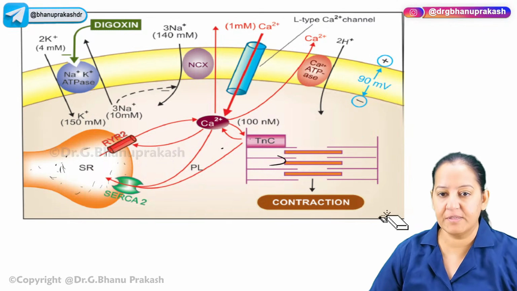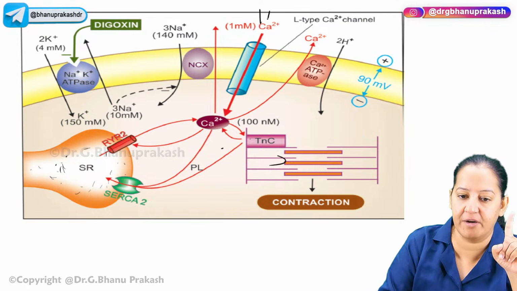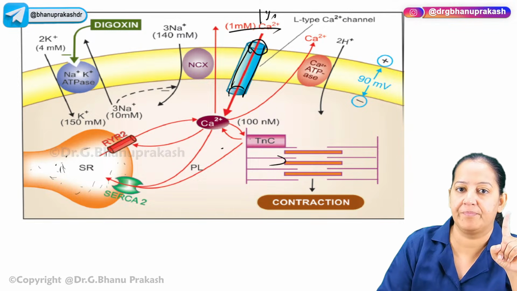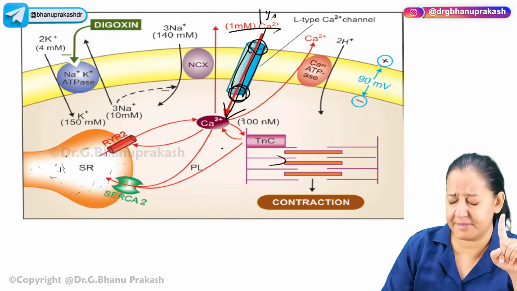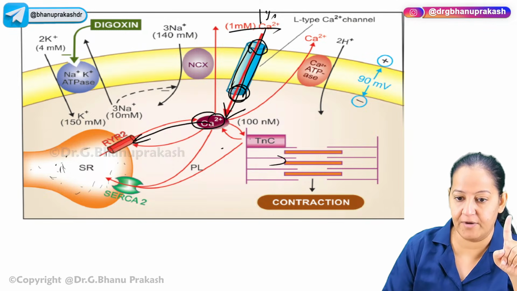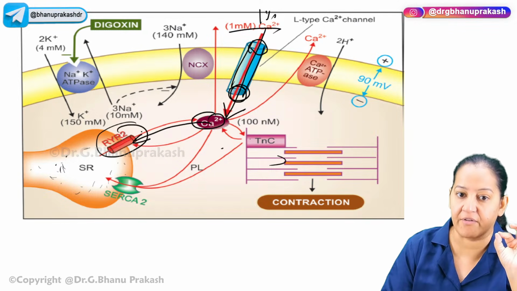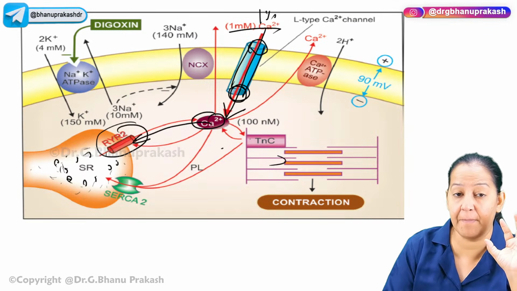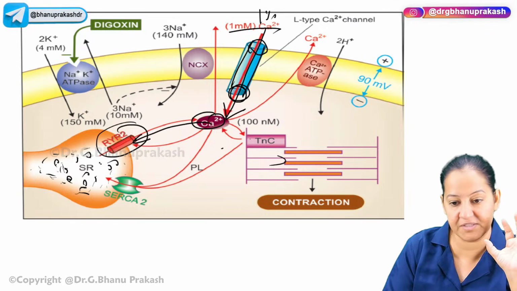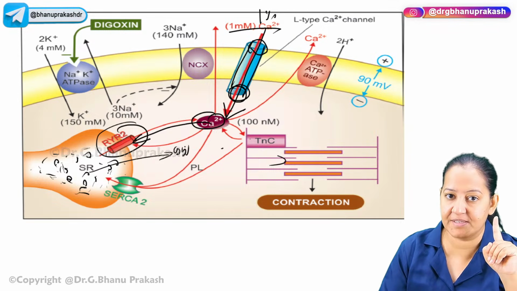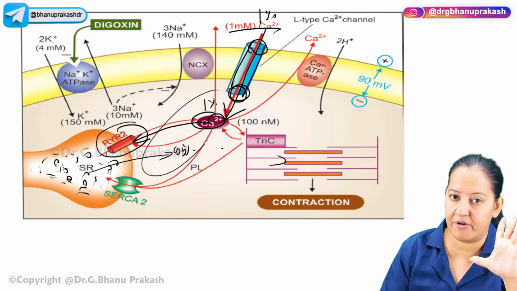At the time of systole in the heart, 1% of the calcium is coming from outside, through the voltage sensitive calcium channel. This 1% calcium is coming inside. This calcium goes to the endoplasmic reticulum or sarcoplasmic reticulum and activates the RYR, ryanodine receptor. Once the RYR gets activated, the abundant calcium present in the sarcoplasmic reticulum all comes out. So the remaining 99% is coming from here, 1% is coming from outside, total 100% calcium is there.